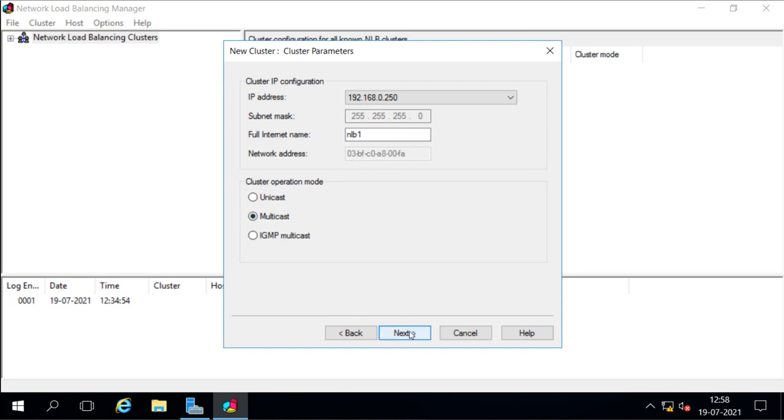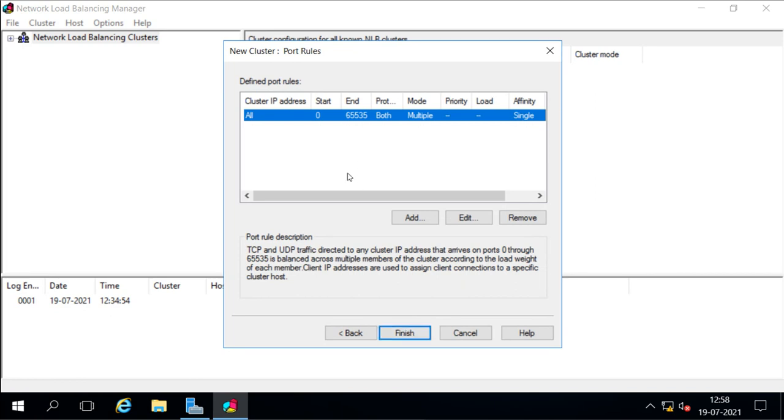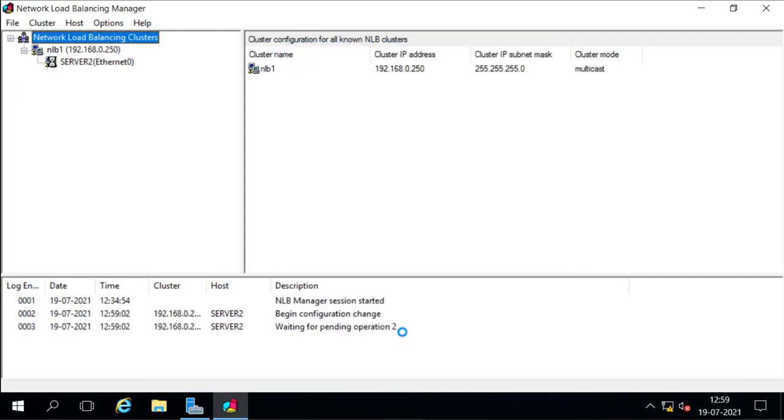Okay. Now after this, we have some port rules here. This is the default port rules, so we can add more rules or edit the existing rule, but I'm not going to edit this or add one more rule. We will do it later. First we will just create the cluster and add this node. So here we are done, so I will say finish, and now we have added this node here.